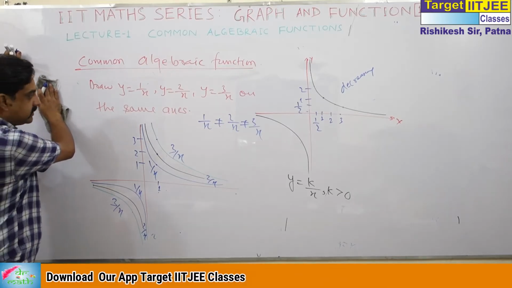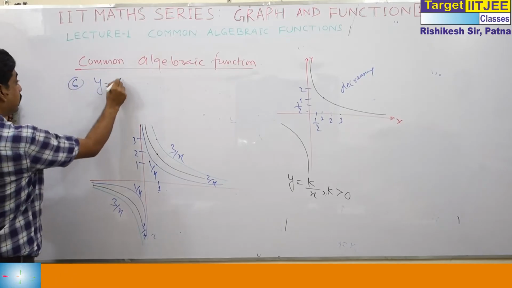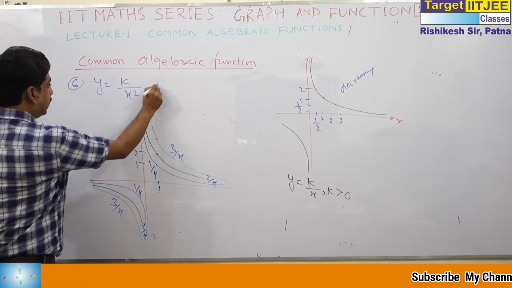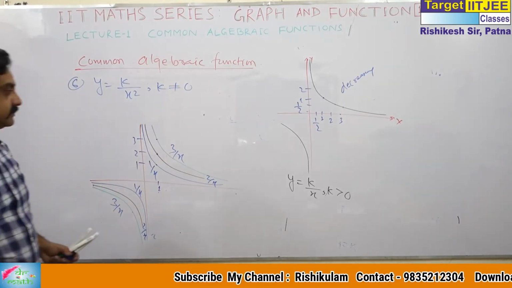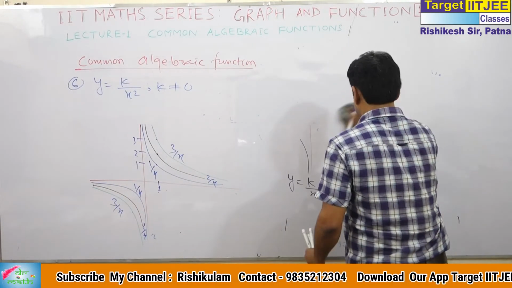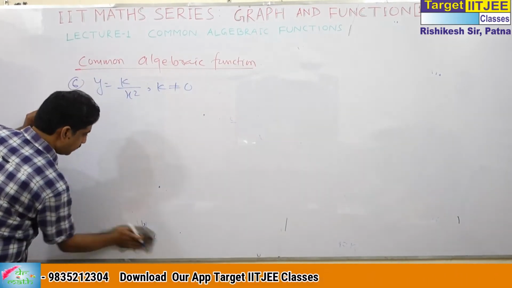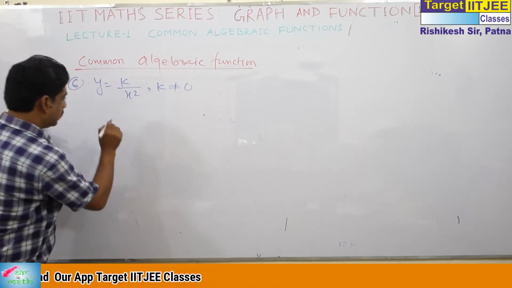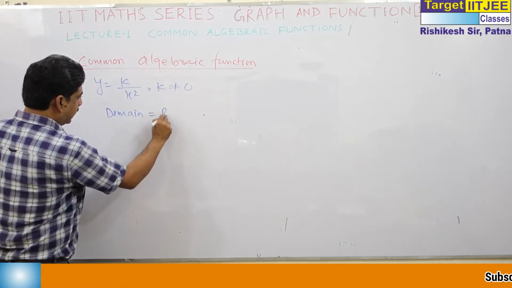My next graph is y is equal to k by x square, k not equal to 0. Now see, what is the domain? The domain is real numbers minus 0.